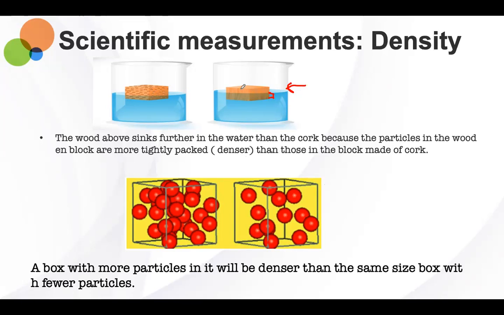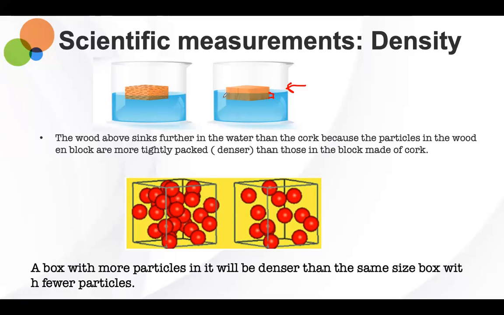Excuse me, sir. Go ahead. I have a question, sir. What if it was a sponge, sir? Would the sponge soak up all of the water? Exactly. So the sponge will not necessarily float.